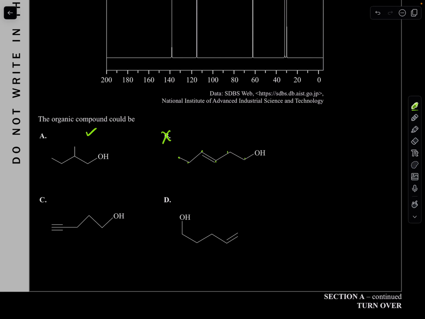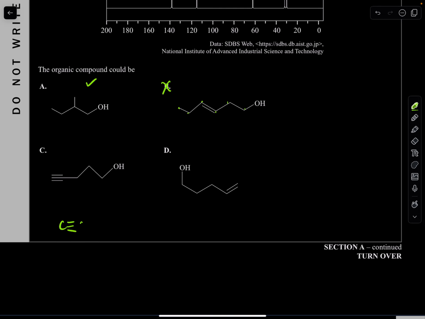Next one. This one over here, we have C, C. So we got 1, 2, 3, 4, 5. 1, 2, 3, 4, 5, OH. This one, yeah, there's no symmetry, so overall 1, 2, 3, 4, 5. This one could also be that one. Damn, there's already 2. What about the last one?